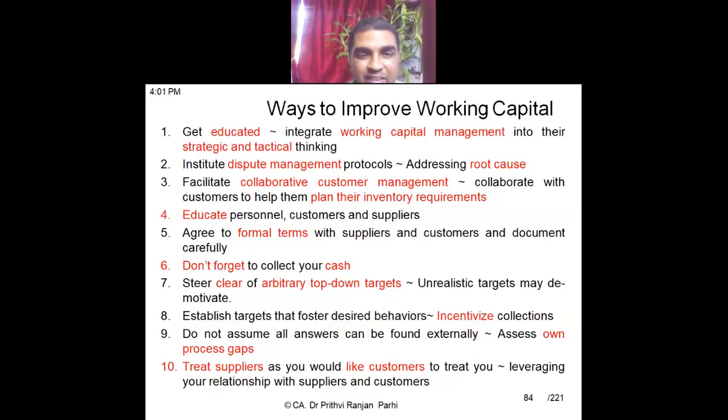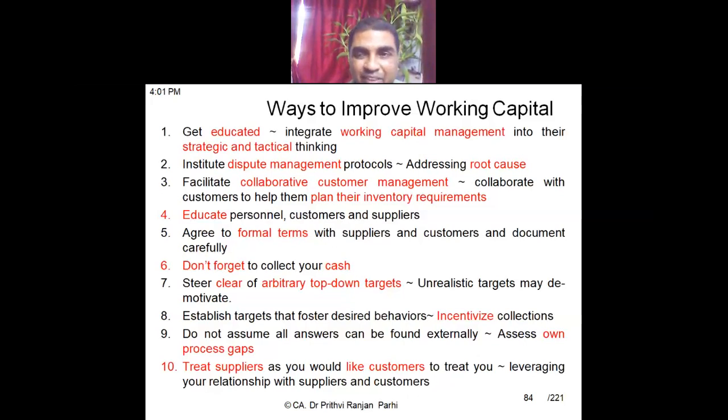Then establish targets to foster desired behavior. If you want management or employees to behave in a particular way, for example not to waste and to manage with minimum raw material, then we need to introduce some kind of incentives. If you are able to manage this, then you will be given an incentive.